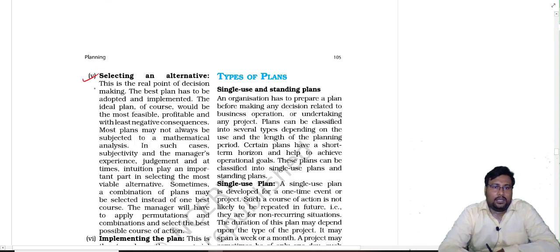Okay, so we set a target, these are the possible assumptions, and for achievement of the target we have these options.